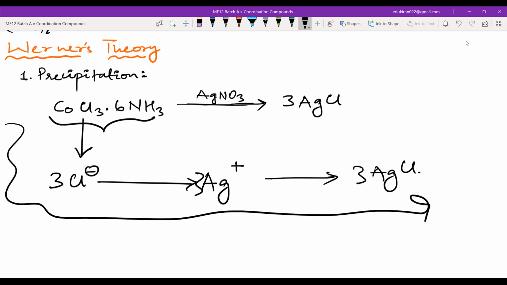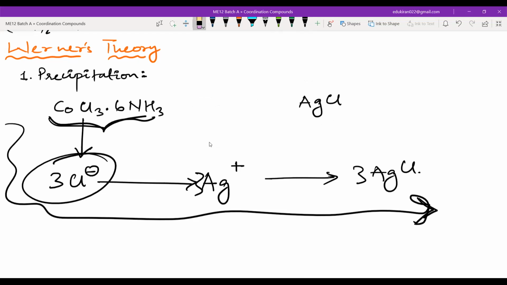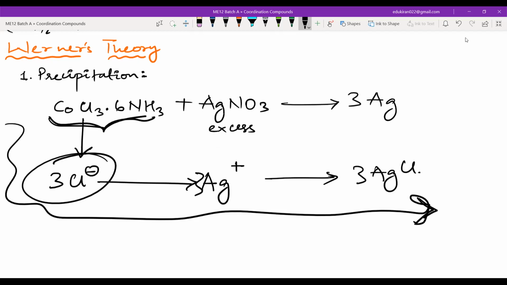Is this train of thought quite clear to you? If I get AgCl, that means from this coordination compound we should get at least 3 Cl-. Yes or no? Then only we can form it. Here AgNO3 is in excess, and we got 3 moles of AgCl.